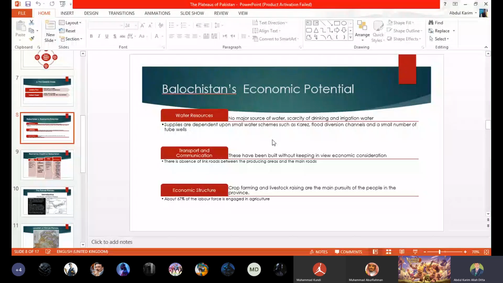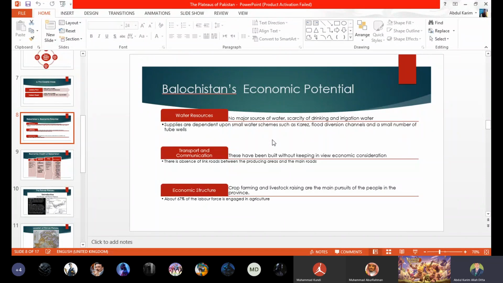And one more came, and it is: to what extent, beta, can the development of Balochistan help in the economic growth of Pakistan? To what extent, beta? So listen carefully, beta, and also note down what the requirement of this question is.